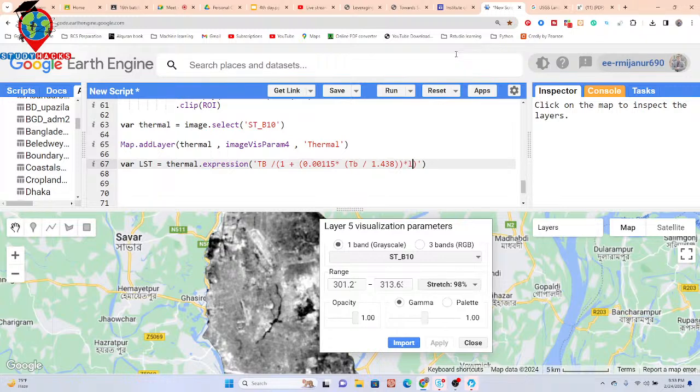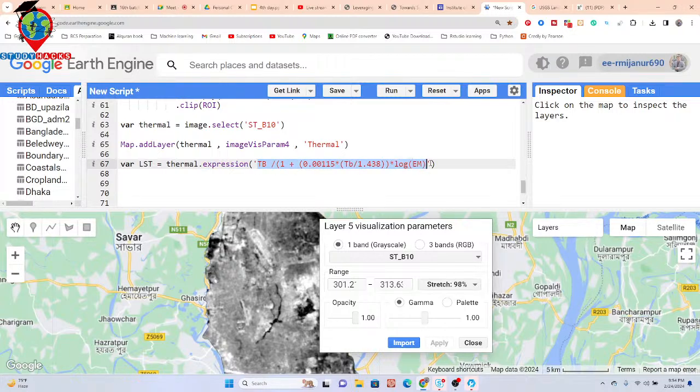Multiply with log emissivity. Okay, sorry, it's the emissivity. Just I put log, suppose EM. I put that, suppose EM. This time, this is your equation. TB divided by 1 plus 0.0115, multiplied with TB divided by 1.438 multiplied with log emissivity. Okay, so this is our equation.